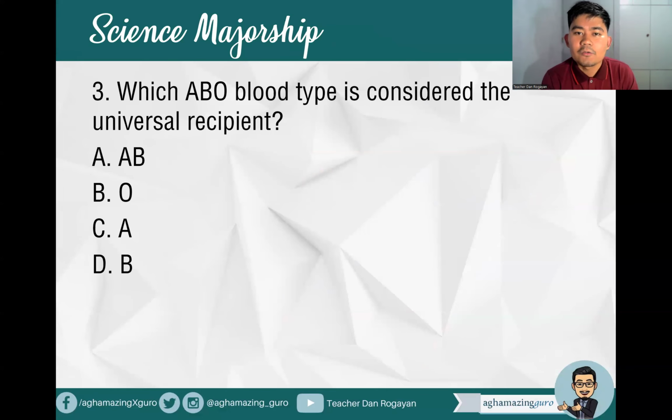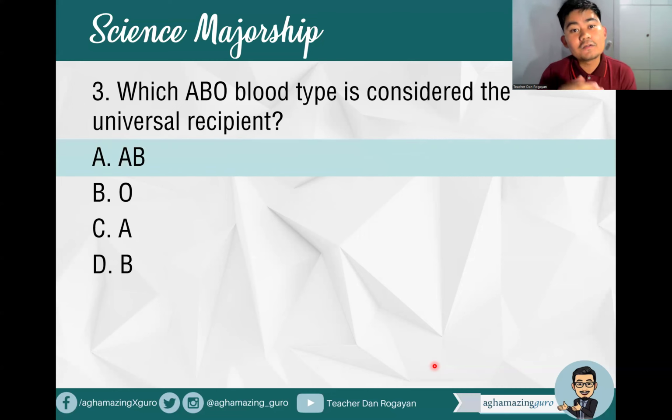Okay. Question number three, which ABO blood type is considered the universal recipient? A, A; B, B; C, O; D, AB. Okay. Universal recipient. So what is your answer, future top notchers? When we talk about universal recipient, that is type AB. Pag universal donor, we have type O. Type AB, universal recipient.